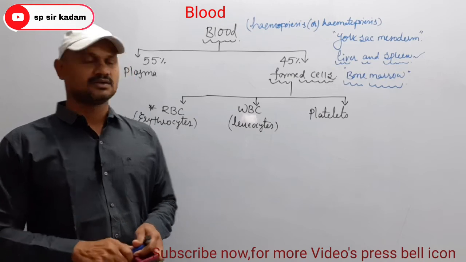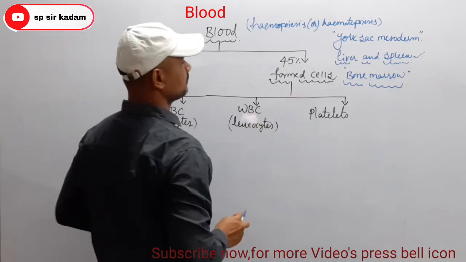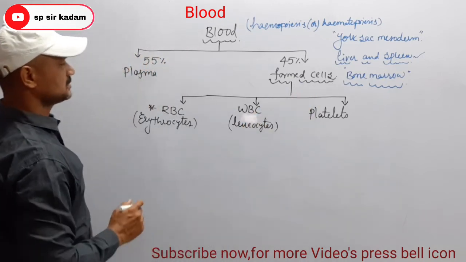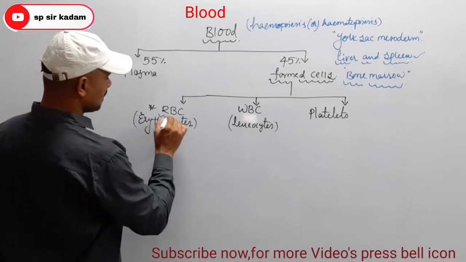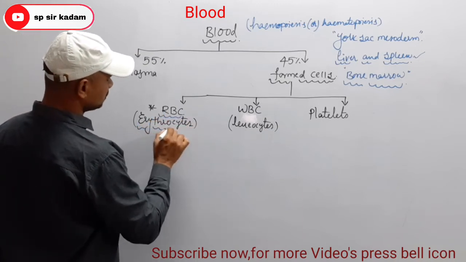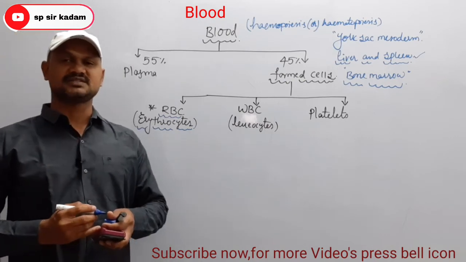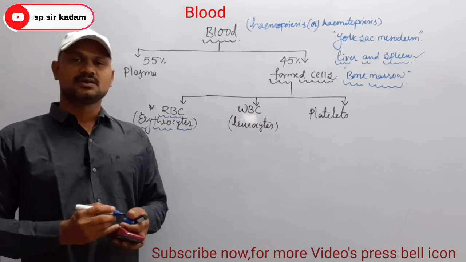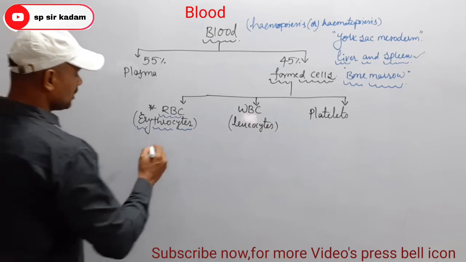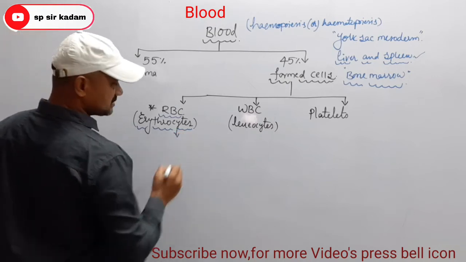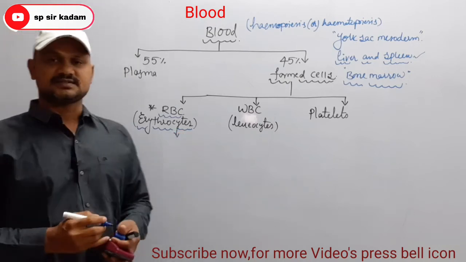Okay now, about formed cells. The first cells we can take are RBC or erythrocytes. Here you have to observe that the production of RBC is known as erythropoiesis.